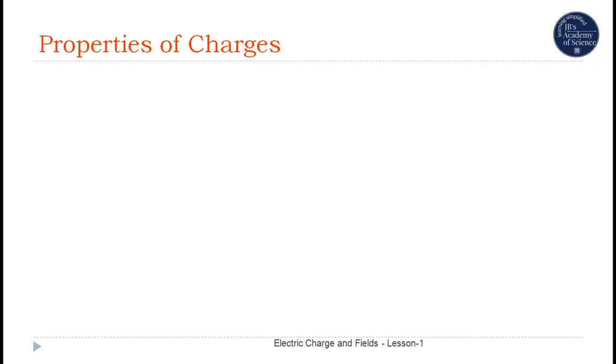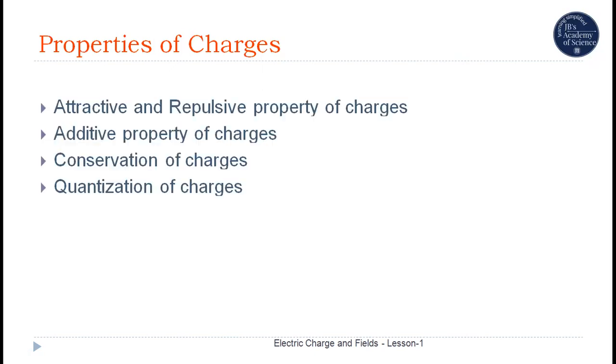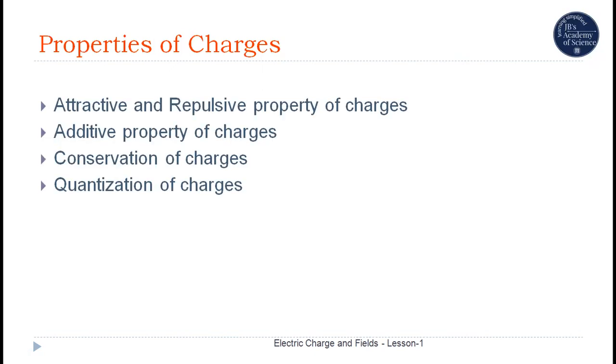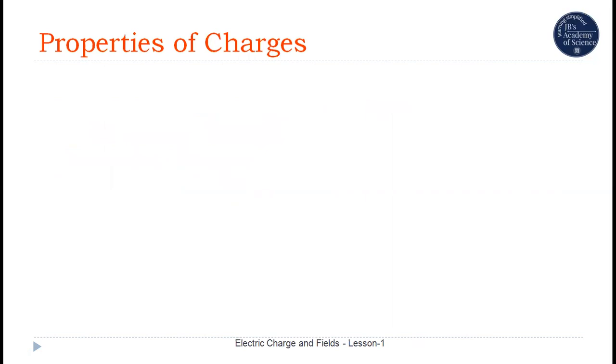Now, properties of charges. So there are four basic properties of charges we are going to discuss in this lesson. They are attractive and repulsive property of charges, additive property of charges, conservation of charges, and quantization of charges.